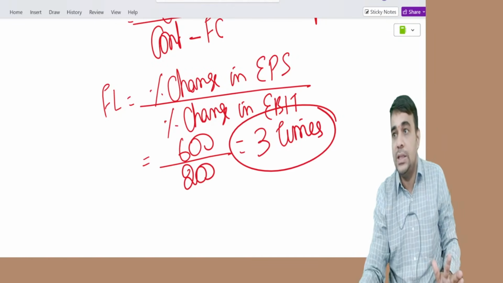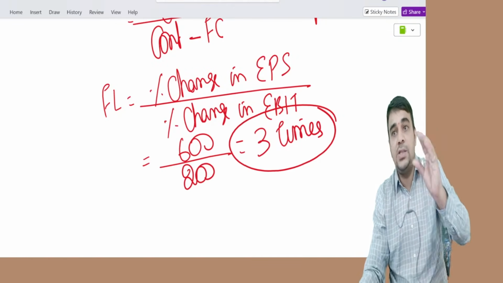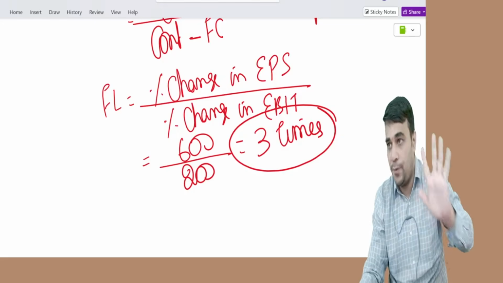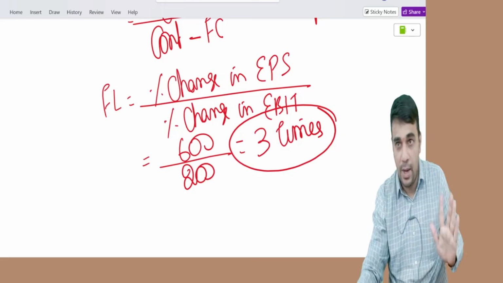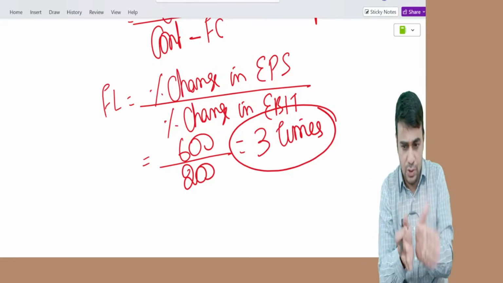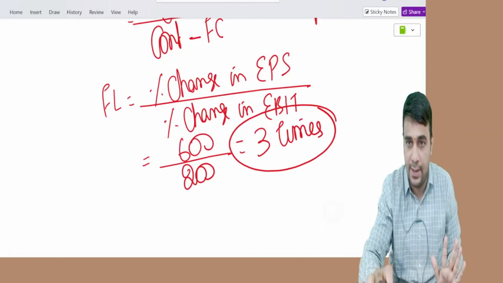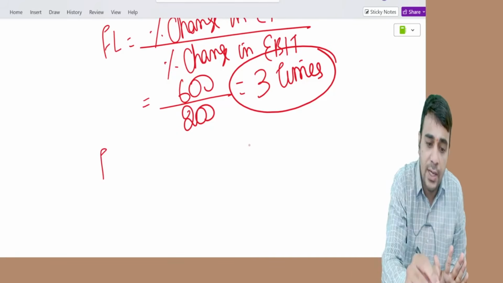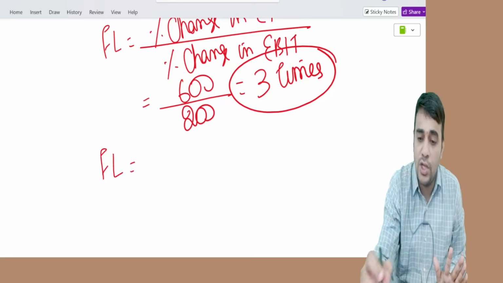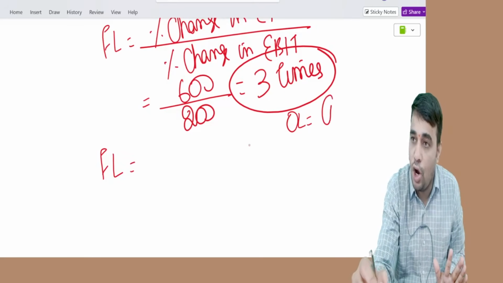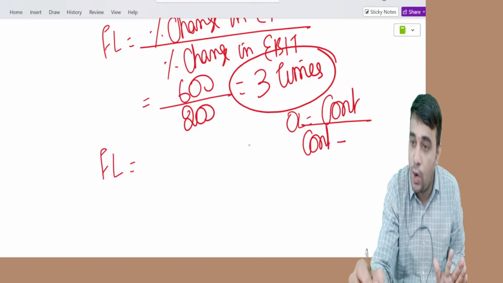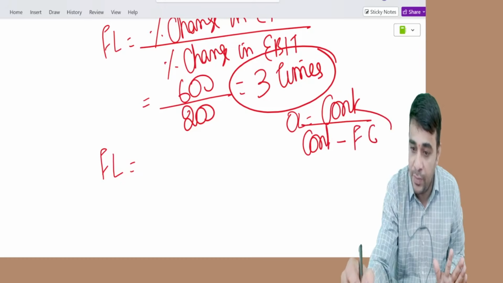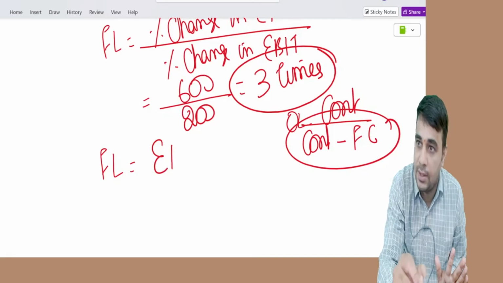3 times. This 3 times I can calculate using another formula. I'll summarize it. First, we'll just understand the concepts very clearly. Financial leverage is equal to, what is the formula for operating leverage? Contribution minus what is creating it, fixed cost. Let us use this as the start.